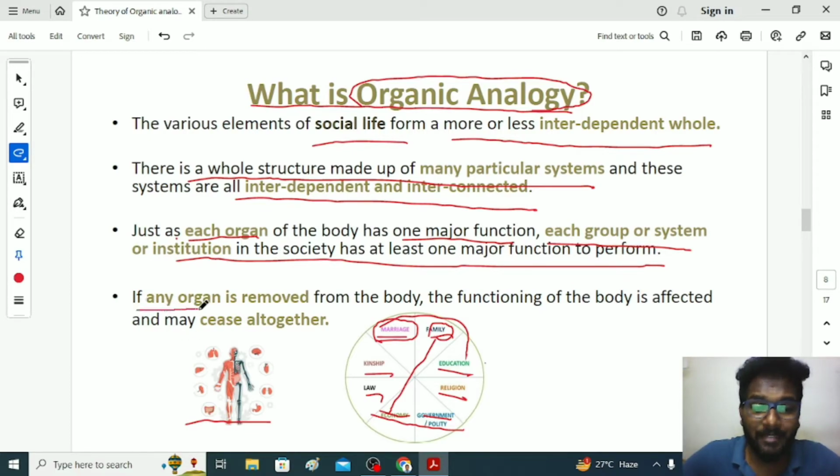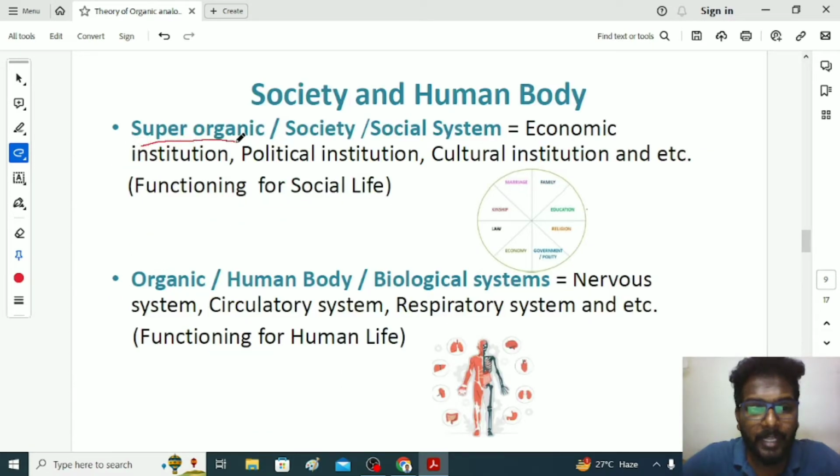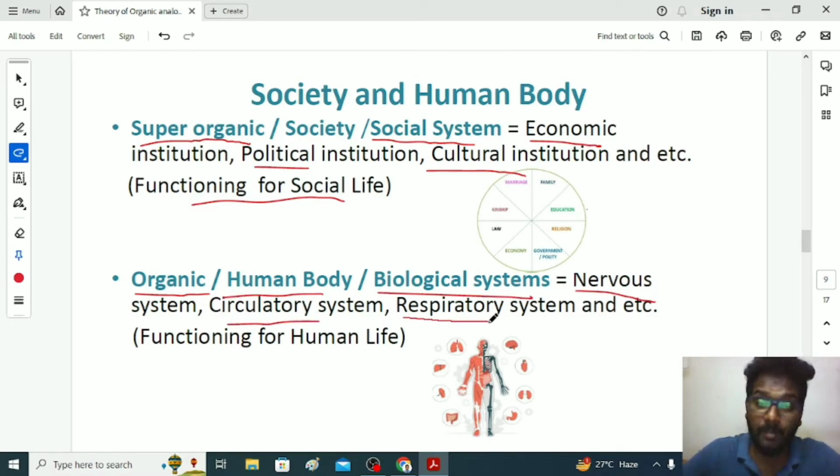And he says that if any organ is removed from the body, the functioning of the body may cease altogether. He compared society as a super organic and social system where we could see economic institution, political institution, cultural institution, and so on, functioning for social life. Next, he compared this with the organic or human body or biological system. In this system, we would be having nervous system, circulatory system, respiratory system, and etc. All these systems are working together for functioning for human life.